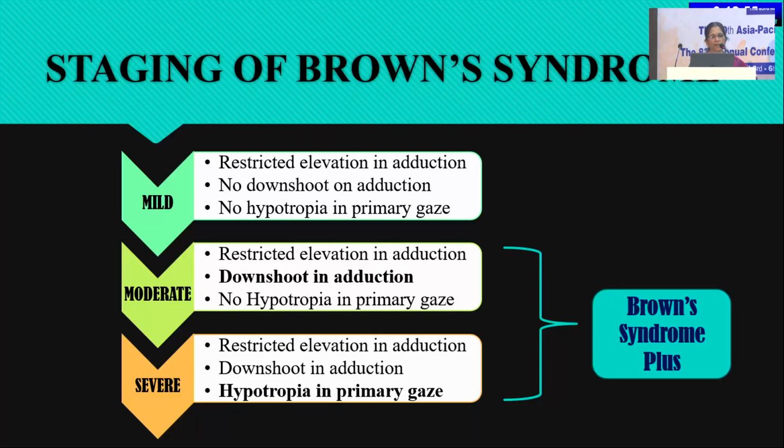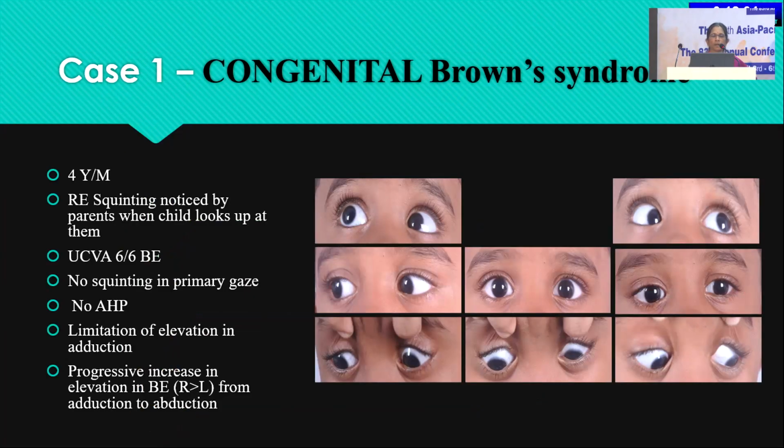So the staging can be mild, moderate, or severe. In the mild, you do not have a downshoot or hypotropia in primary gaze, just elevation restriction in adduction. In the moderate cases, you have a downshoot in adduction and no hypotropia, whereas in severe cases, you have hypotropia with downshoot. So these two go into Brown syndrome plus.